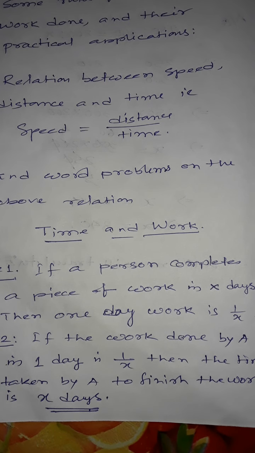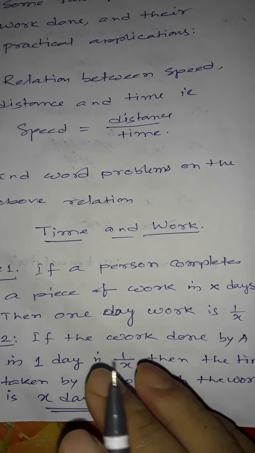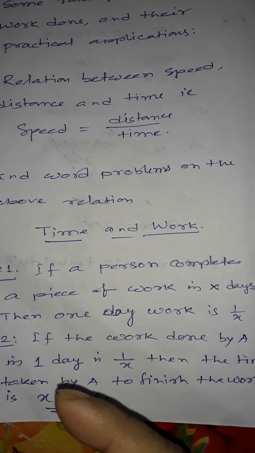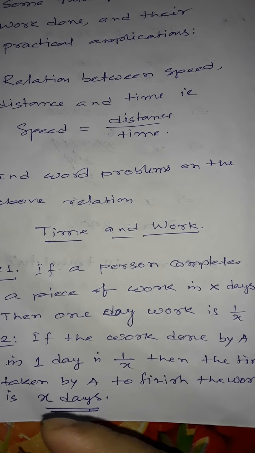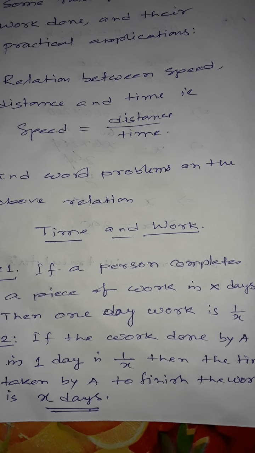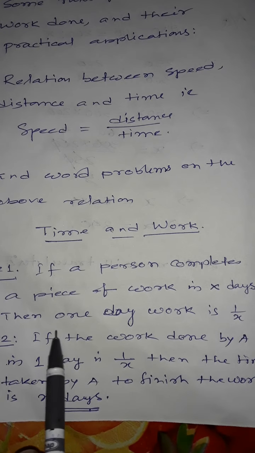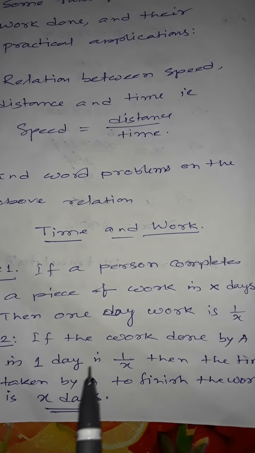And if a person's one day work is, for example, 1 by 12, a person is working to finish a work, and his one day work is 1 by 12, then he can finish the work in 12 days. So if a person completes a piece of work in X days, then one day work is 1 by X.